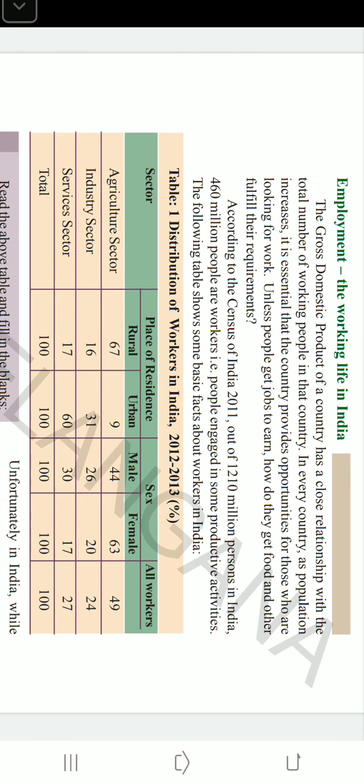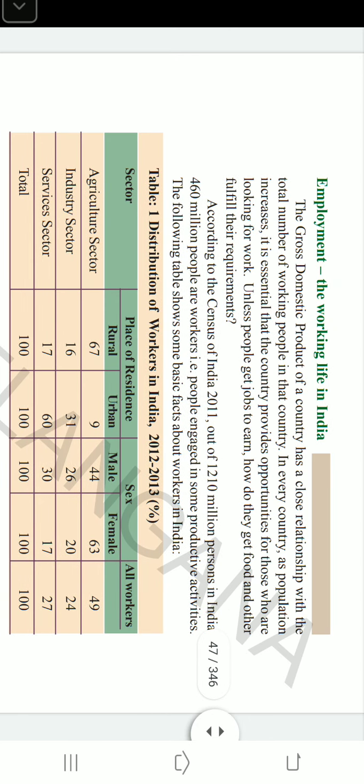Definitely we see that the value of final goods and services also increases. So this point says to us that there is a close relationship between GDP and working people, right?